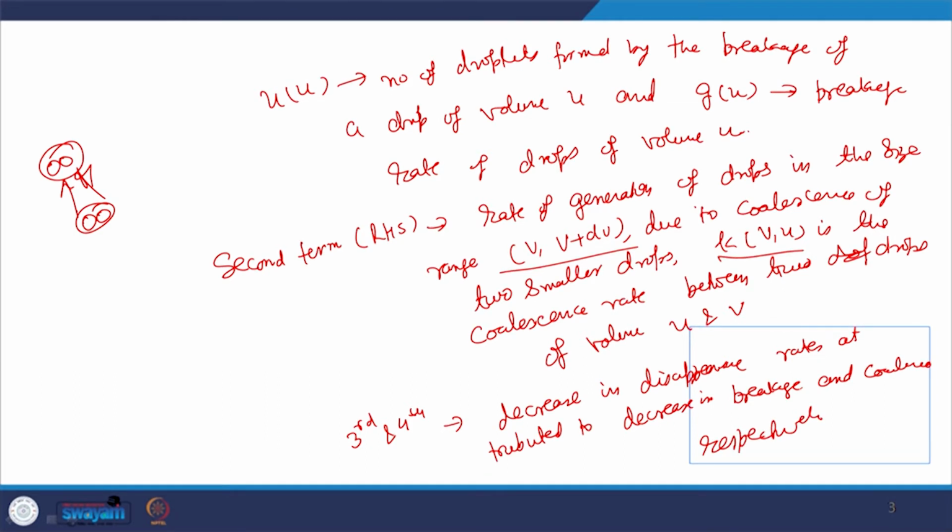This particular concept is again very important in view of the fact that sometimes there is a formation as well as a dissociation of all these chains.